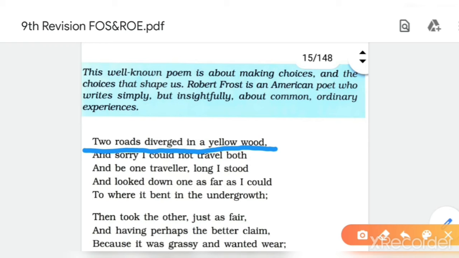Two roads diverged in a yellow wood. You know that this poem symbolizes the struggle in one's life. So mainly here metaphor is used for indirect comparison to past and decisions in our life. The indirect comparison between past and decisions, that shows metaphor. So it is metaphor.